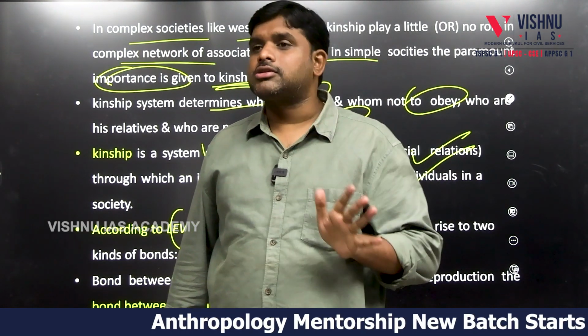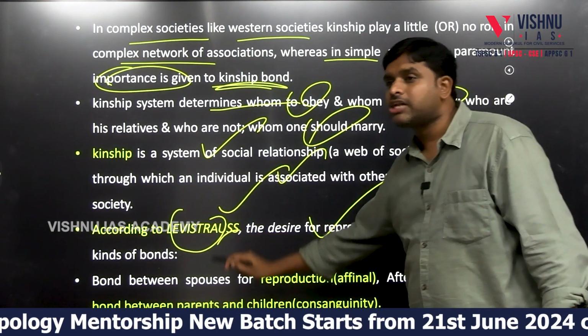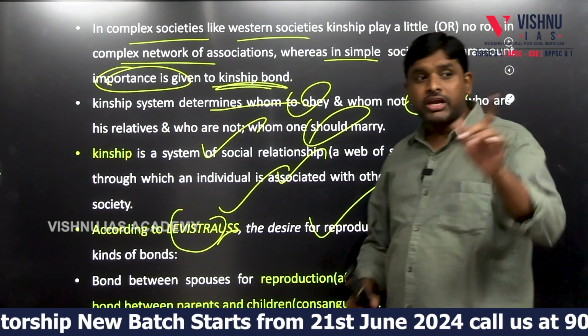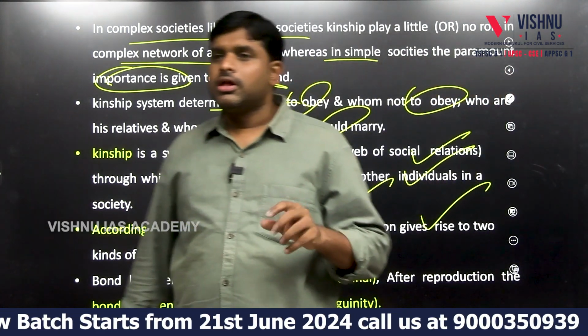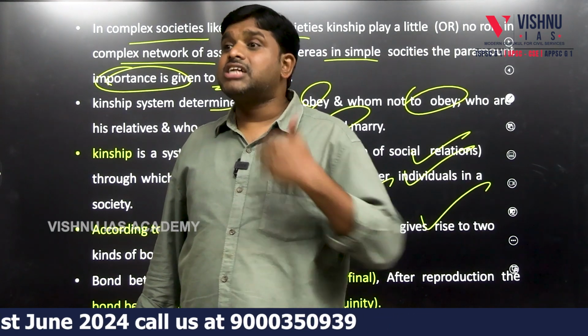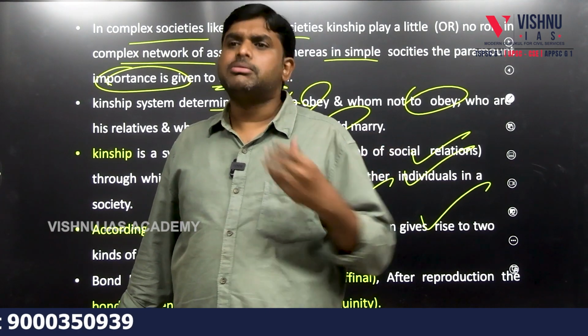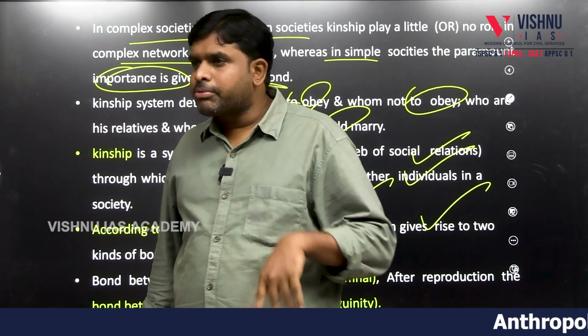According to Levi-Strauss, the desire for reproduction gives rise to two kinds of bonds. So he told how this kinship system evolved. The desire for reproduction, a biological need, nothing bad in that. It's a biological need, desire for reproduction.